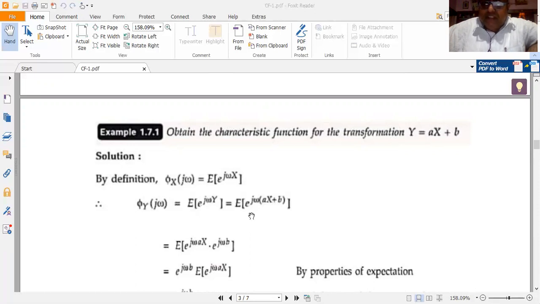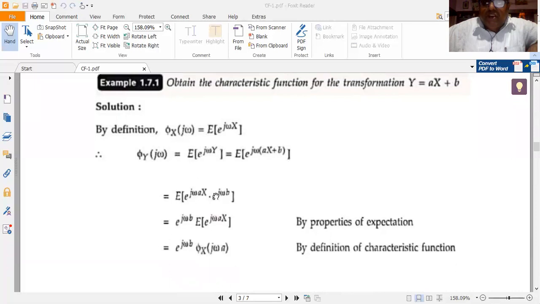So this can be written as e to the power of j omega ax into e to the power of j omega b within the expectation operation. That's what I have written here. By the laws of indices, I can write this as exponent j omega ax into exponent j omega b. Now e to the power of j omega b is a constant.